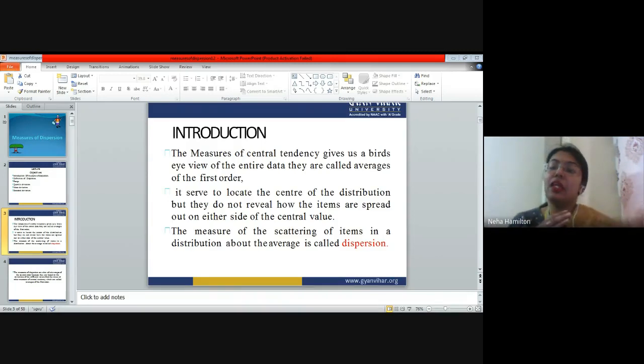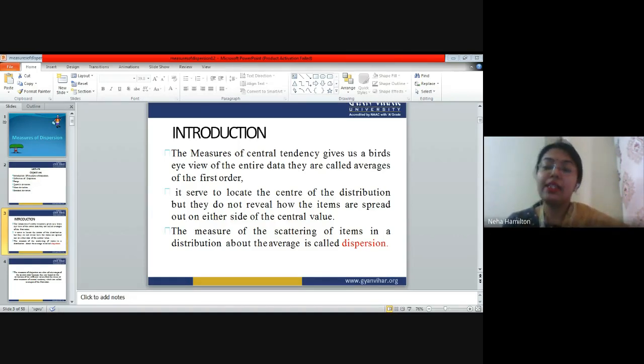For example, in the last class, I gave you some figures and told you to find out the mean, mode, and median of that data. Very easy to calculate. Whenever you calculate mean, you just sum up all and divide by the total number of observations. That's the mean, right? Median is the central value of a particular distribution. Mode is, sorry, the value which has the highest frequency. So this is how you calculate the central tendency.